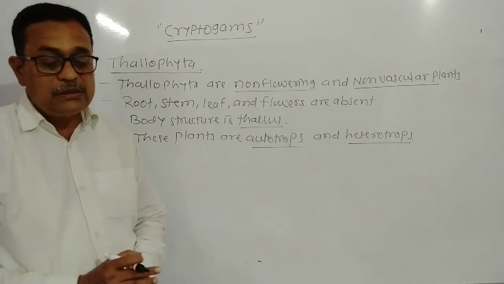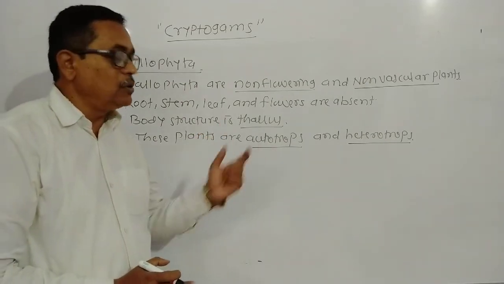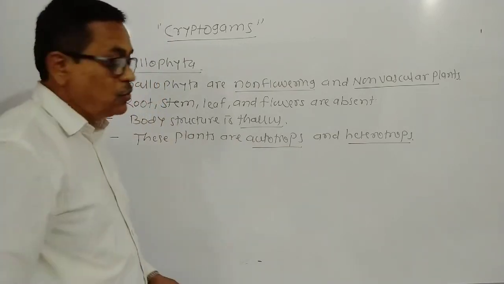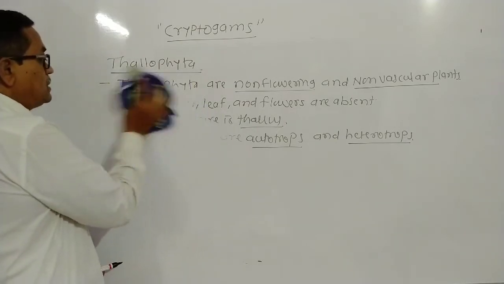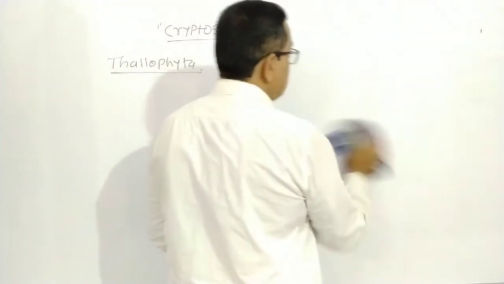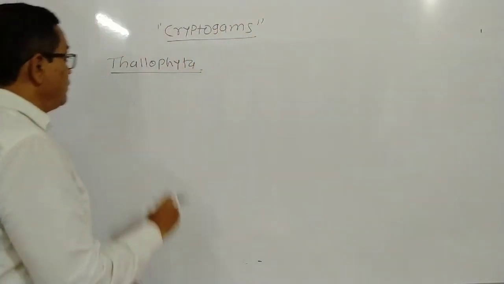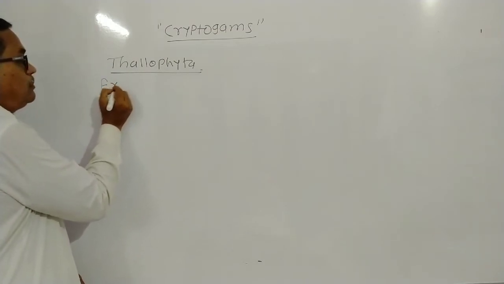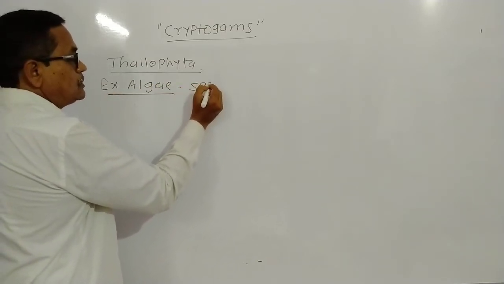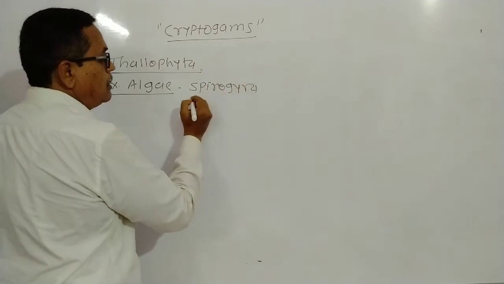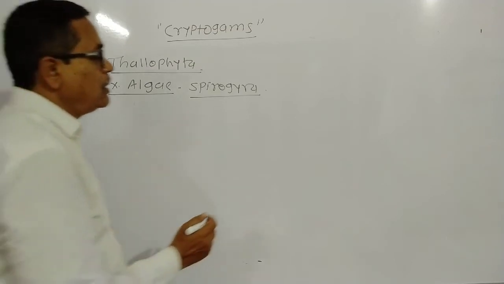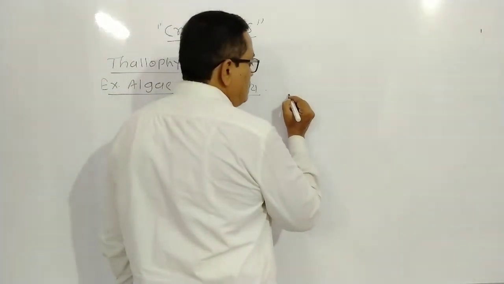Now here we study examples of autotrophs. Algae. Algae is a better example of Thallophyta. And dear student, it is necessary to describe the structure of algae by drawing the diagram. Look here, an example of Thallophyta, algae, that is Spirogyra. We study the diagram of Spirogyra.